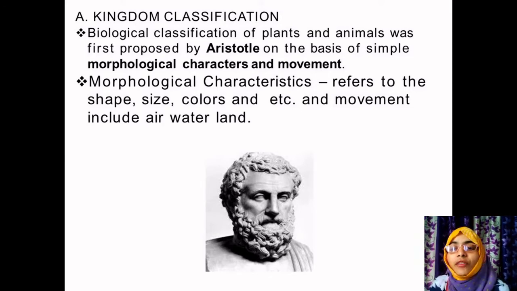The history of biological classification began with Aristotle, the great philosopher who is often called the father of biological classification. He described animal classification based on their habitat, that is air, water, and land. He was the first person to recognize the need for groups and group names in the study of the animal kingdom. Later, biologists started to work on the classification of living organisms based on their characteristics.